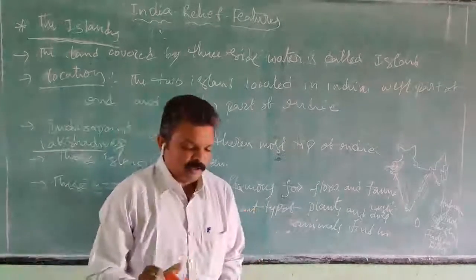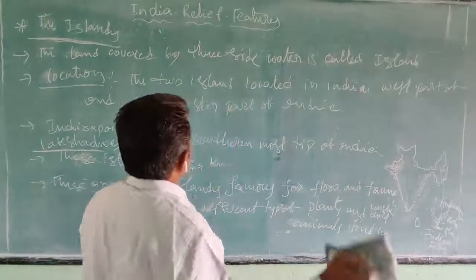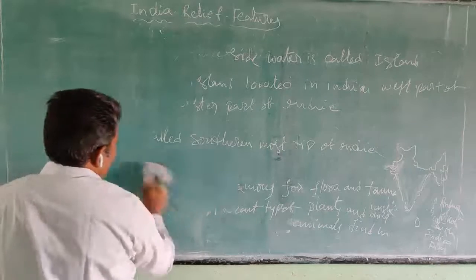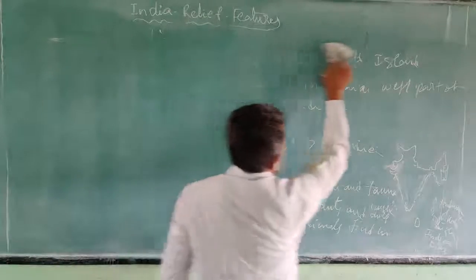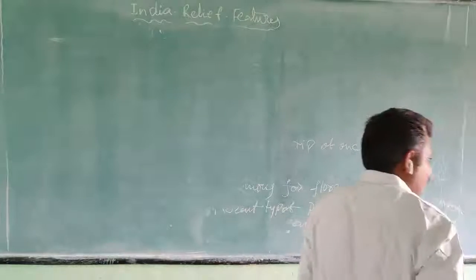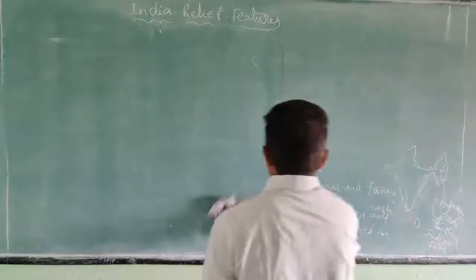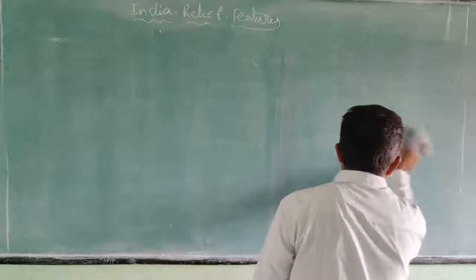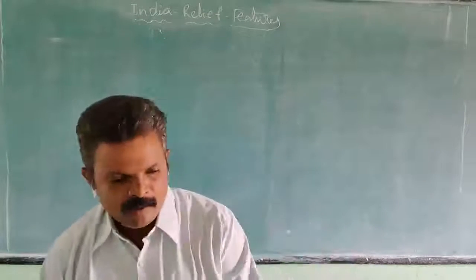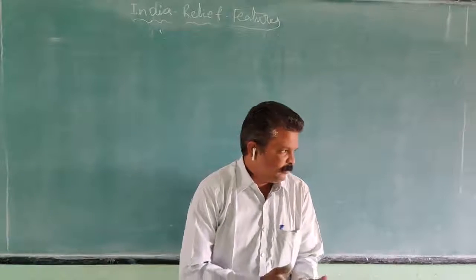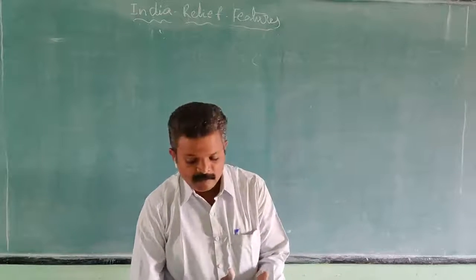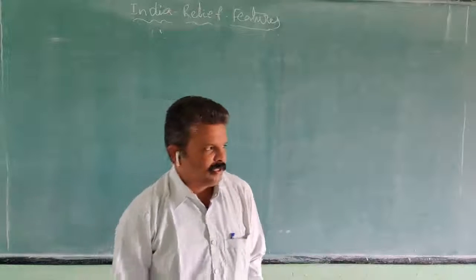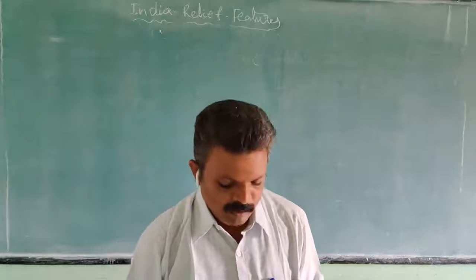Once again we have revised. First one, plain, third one, peninsular plateau, fourth one, the desert, fifth one, coastal plain, sixth one, the islands.